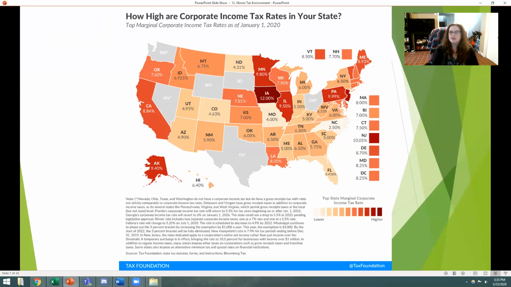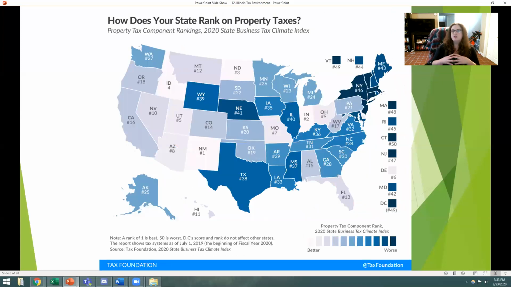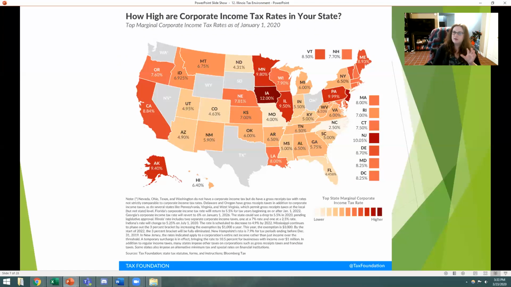Because there are some states such as Texas or Ohio or Nevada that don't necessarily have the same corporate income tax environment. So these businesses are not only affected by this corporate income tax rate, but they have what we would like to call the state business tax climate. So what is the tax climate like for these individual businesses? And they're affected by other things too.